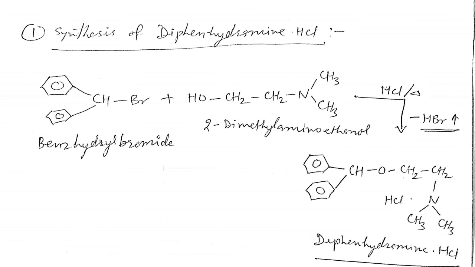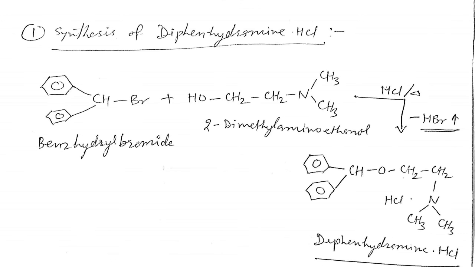That's why it is called monoamino, because one amino group is there. Ethylene means alkyl, so alkyl ether. That's why they are called monoamino alkyl ethers.